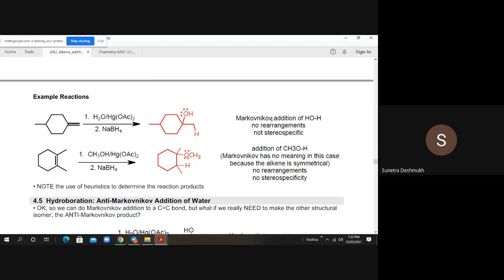So it follows the Markovnikov addition of HOH. Okay, no rearrangements, not stereospecific. Both things are important. No rearrangements because there is no formation of a carbocation. So no rearrangements and not stereospecific.